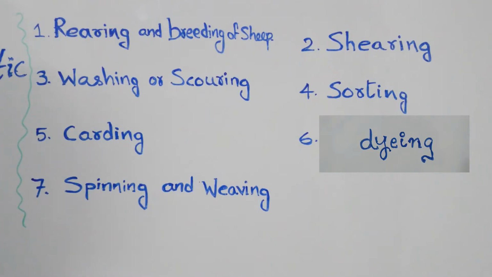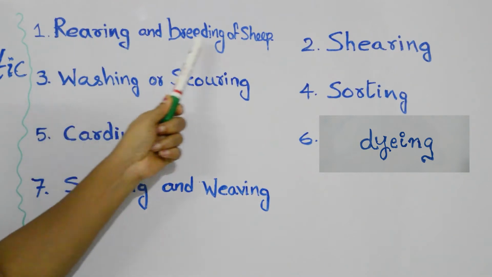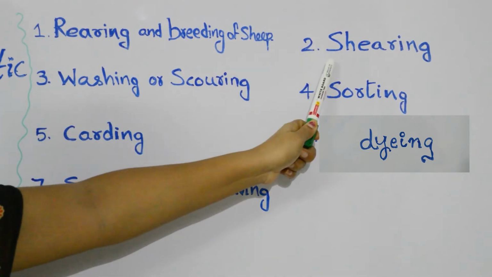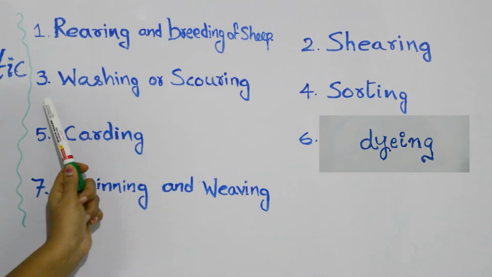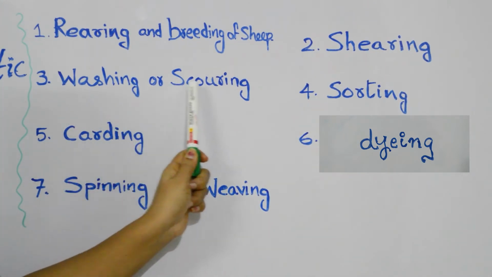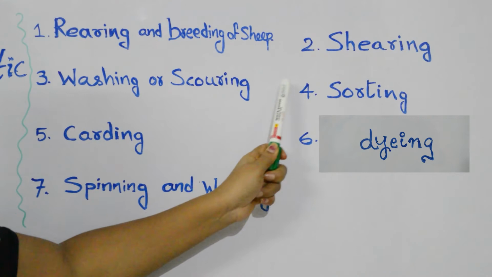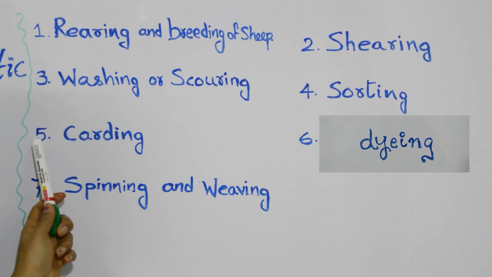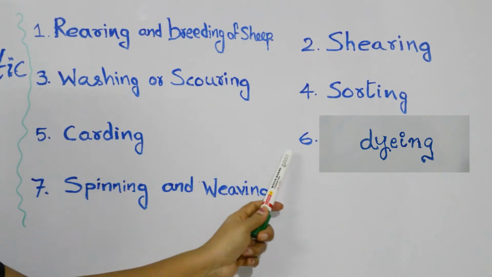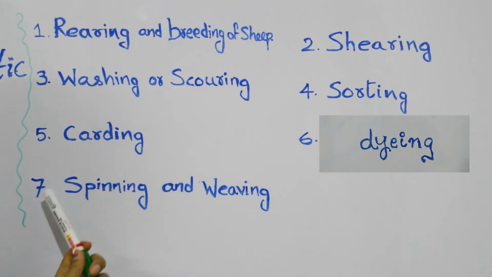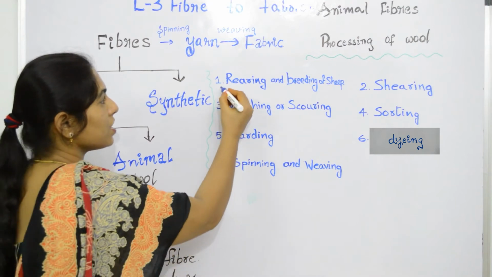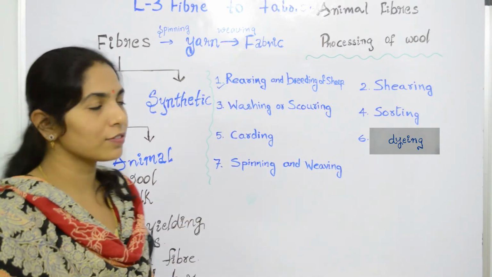Now we will see processing of wool. The first step under processing of wool is rearing and breeding of sheep. Second, shearing. Third, washing or scouring. Fourth, sorting. Fifth, carding. Sixth, dyeing. Seventh, spinning and weaving. So the first one is rearing and breeding of sheep.